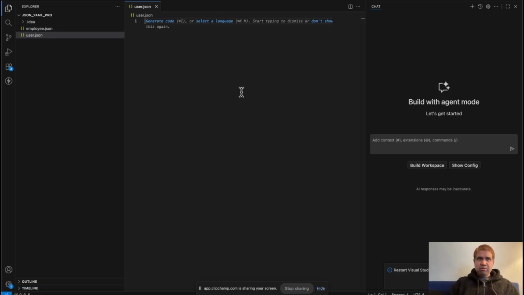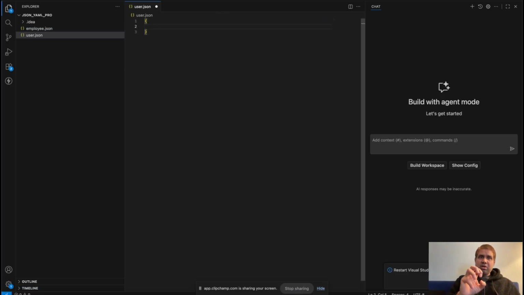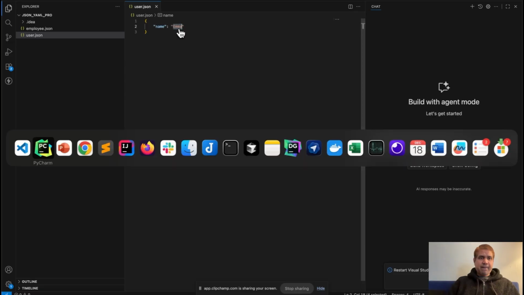Now if I open the bracket, it closes the bracket because it has to conform to that standard. Let's say I put name as Emma. So this is a perfect, simple JSON document where you have just one field, which is a string field.